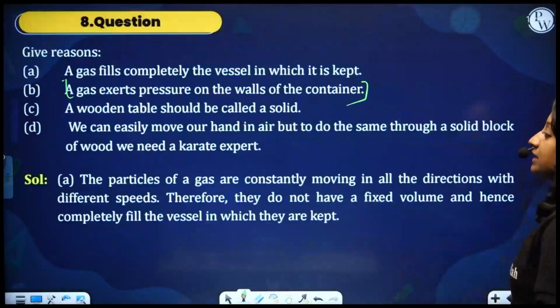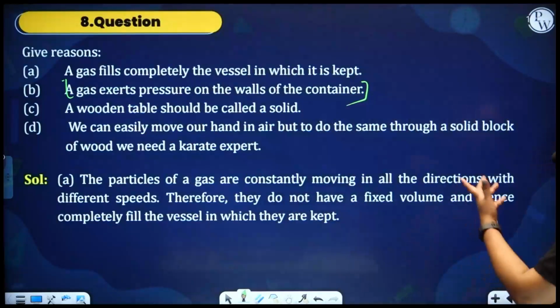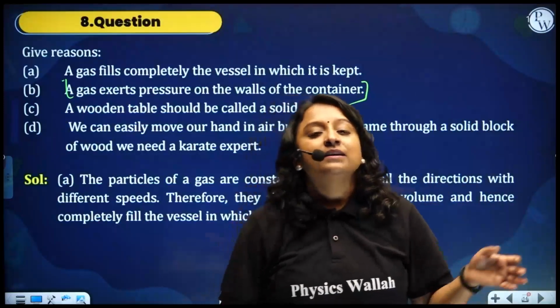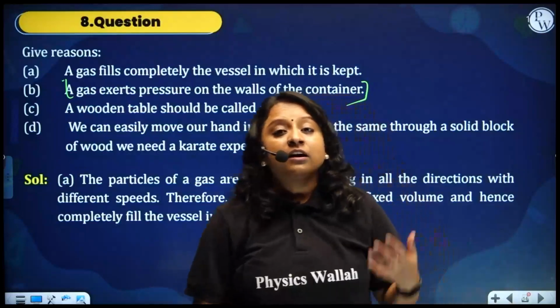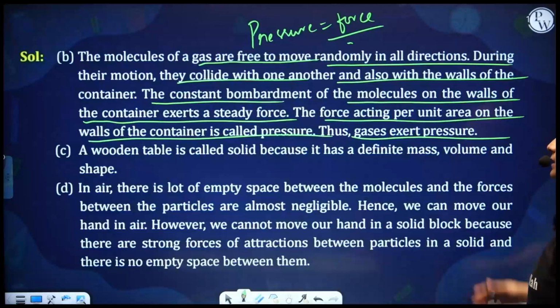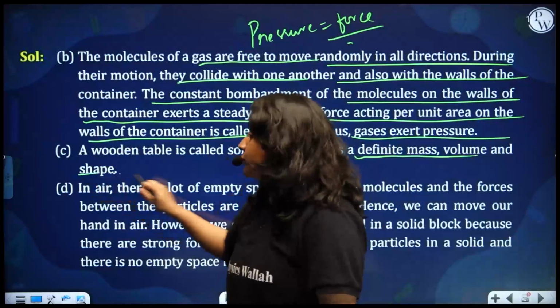All right, next, a give reason type. A wooden table should be called a solid. Because in a wooden table the particles are closely packed, giving an organized shape. Hence you call it a solid. So it has definite mass, also volume and shape.